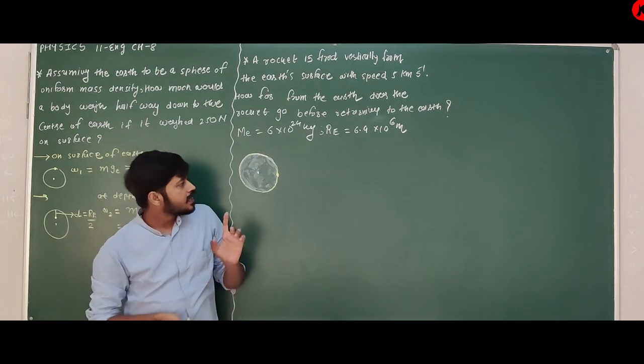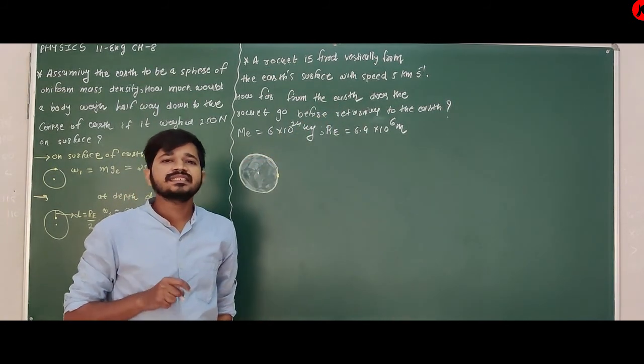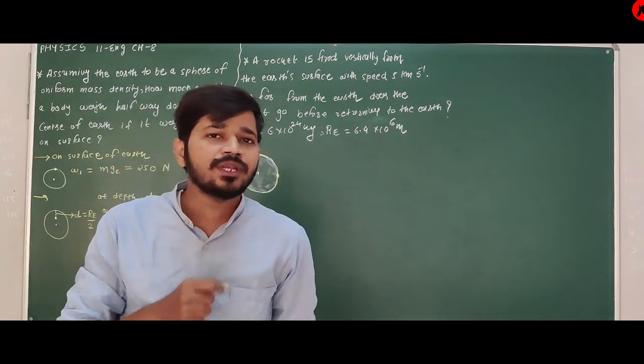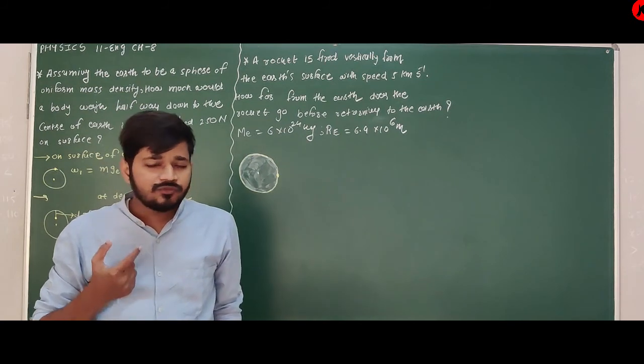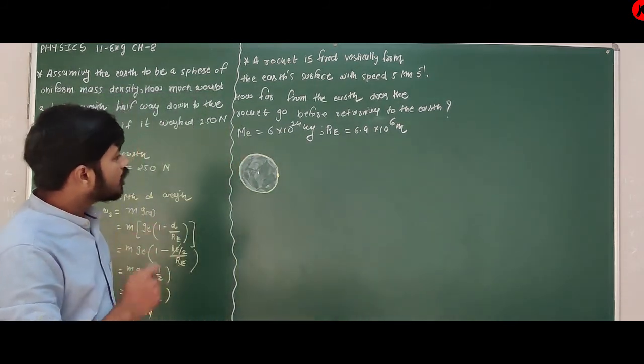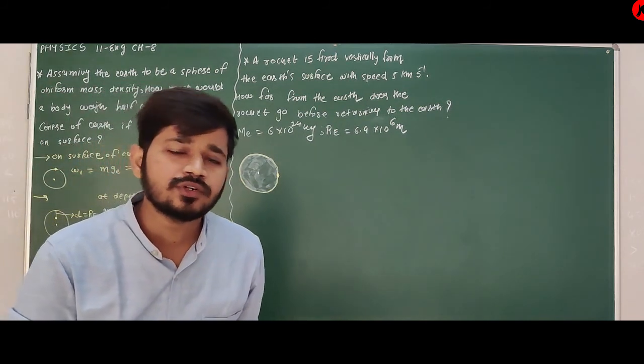Here the initial speed of the rocket is 5 km per second. It is less than 11.2 km per second, that is the escape speed. So obviously this rocket cannot escape the gravitational field of Earth.